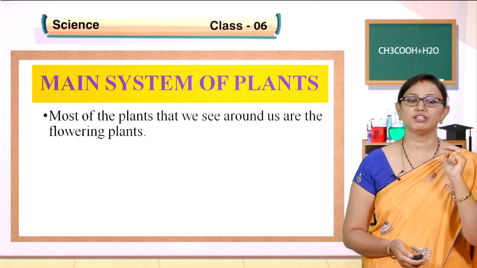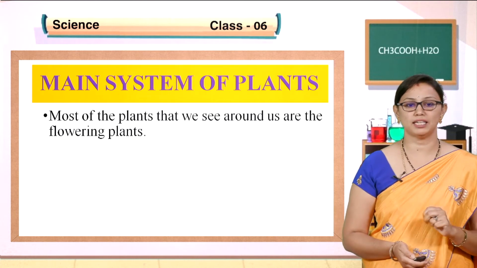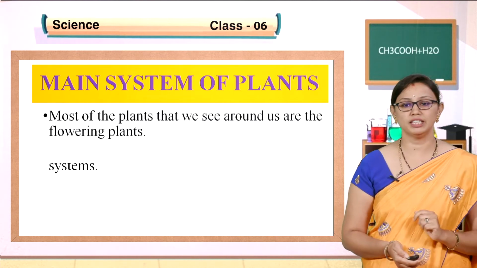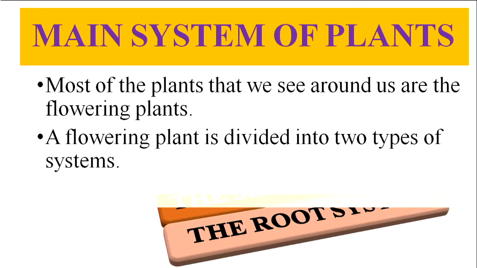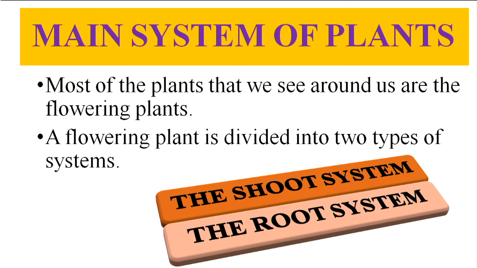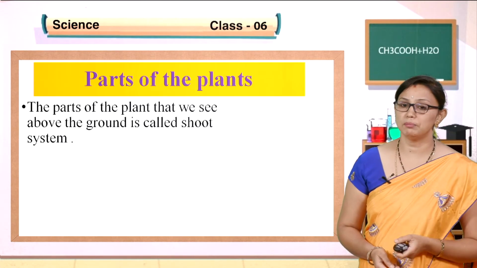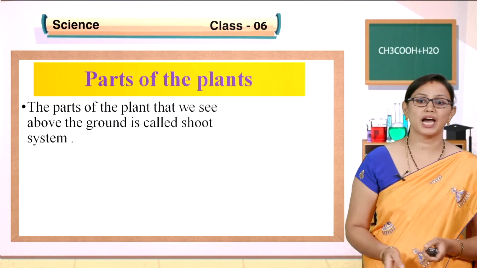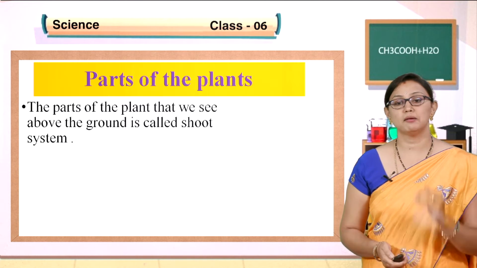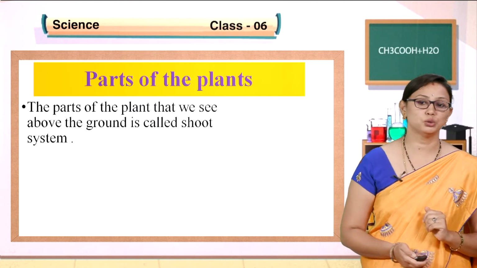We have two systems in plants. Most plants are flowering plants, and a flowering plant is divided into two types of systems: the shoot system and the root system.